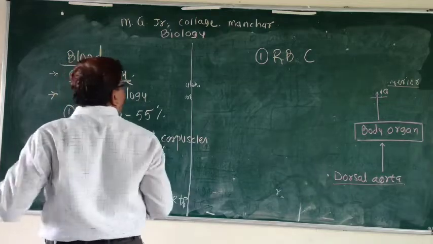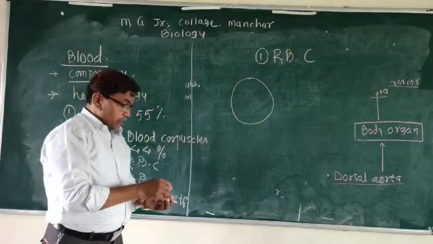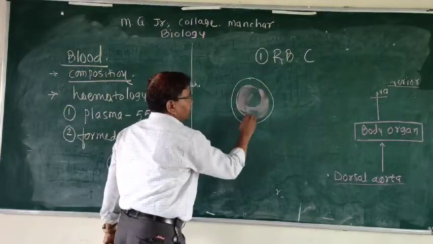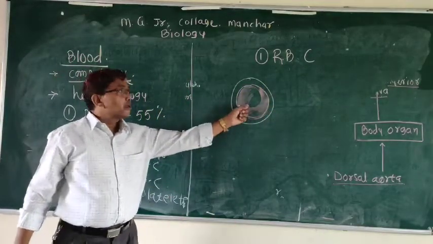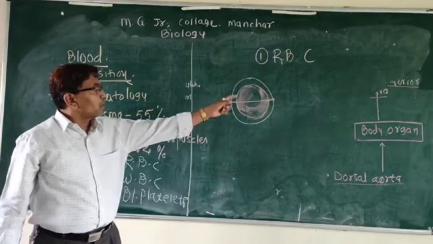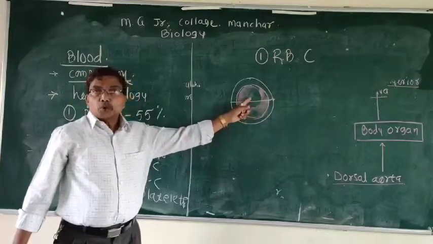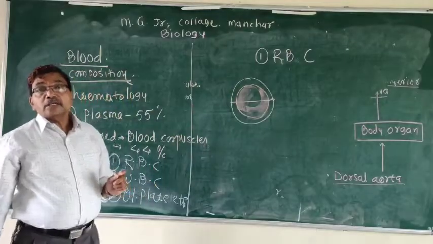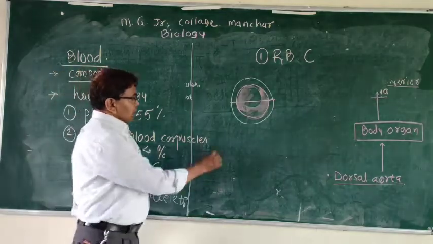These RBCs are elliptical in shape. These are non-nucleated. This non-nucleated cell is about 7.2 micron in diameter, and at the center the stroma region is present. These RBCs are also called erythrocytes.